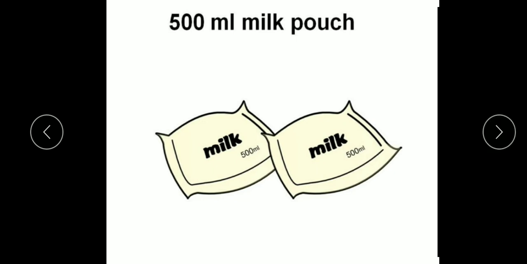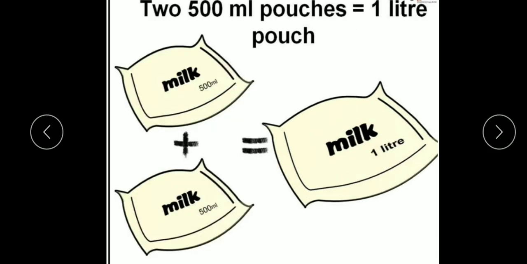So 2 pouches of 500 milliliters is equal to 1 liter. 500 milliliters plus 500 milliliters is equal to 1 liter. It means 1 liter is equal to 1000 milliliters.